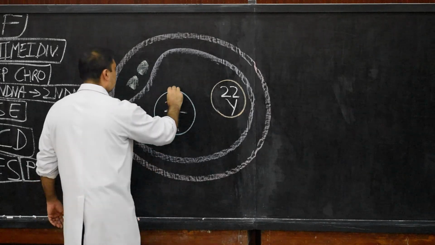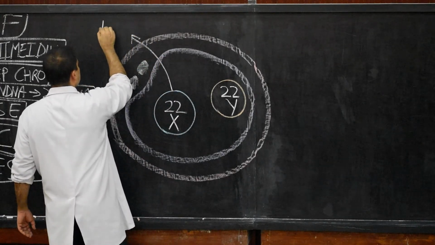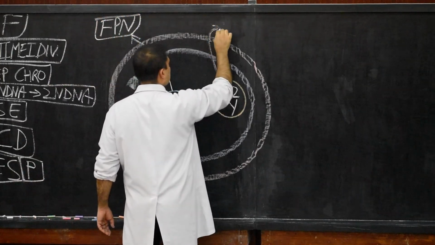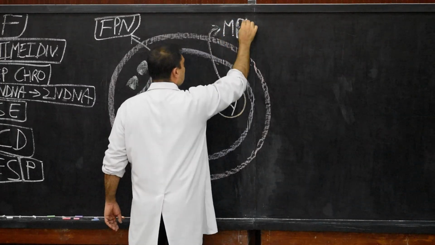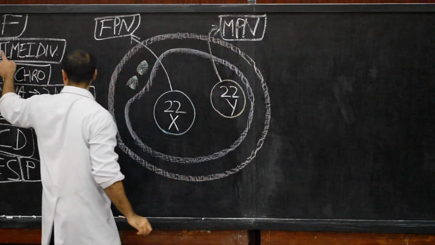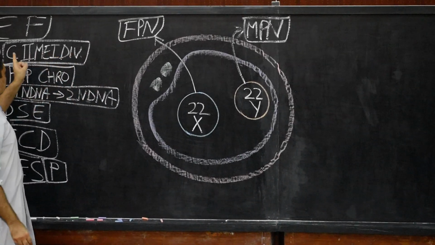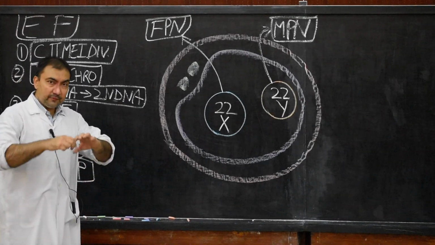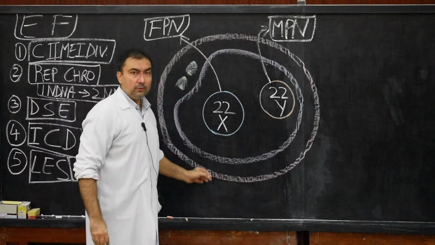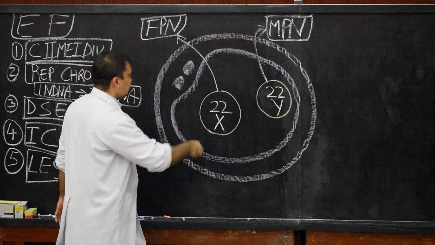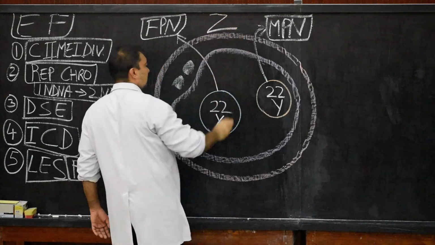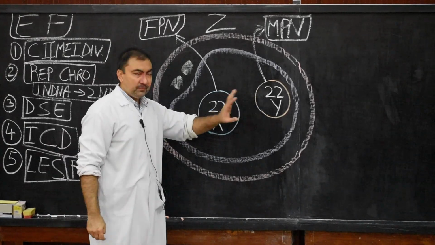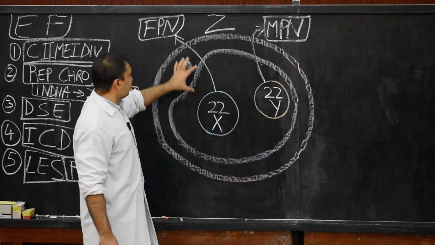Here we will name this structure the female pronucleus, and we will name this structure the male pronucleus. This is the end of our first stage, the completion of the second meiotic division of the secondary oocyte. And what do we find inside? This is now the fertilized ovum, or the zygote. The cytoplasm of the fertilized ovum will contain two nuclei. One is the nucleus of the mature ovum, called the female pronucleus.